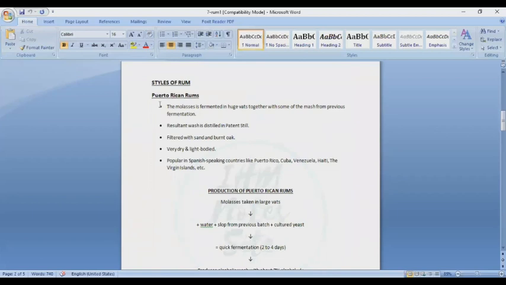Styles of rum: Puerto Rican rum. In Puerto Rican rum, the molasses is fermented in huge vats together with some mass from a previous fermentation. The resultant wash is distilled in a patent still and filtered with sand and burnt wood, giving dry and light bodies. It is popular in Spanish-speaking countries like Puerto Rico, Cuba, Venezuela, Haiti, Virgin Islands, etc.